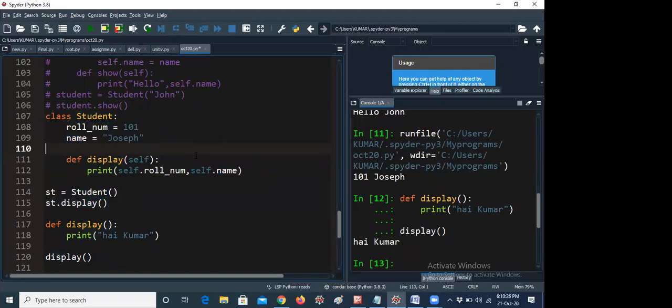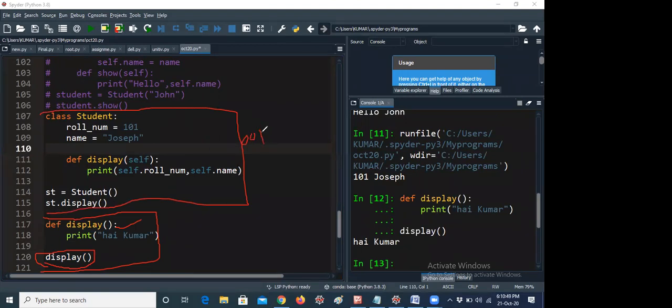So what is the difference between core Python and advanced Python? There are two important things you have to understand. Here display is also a method, but you need not create any object because the display method is not in a class. This is separate code. This is core Python, and the other is object oriented Python. If you give a display method outside a class, you are not calling it with any object, so it is called directly.